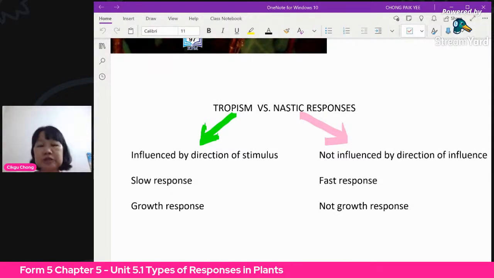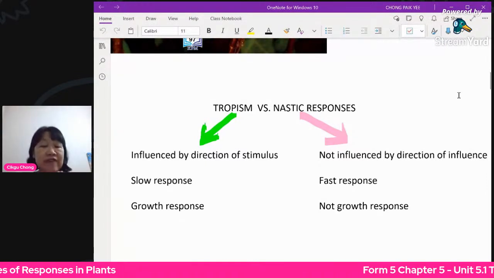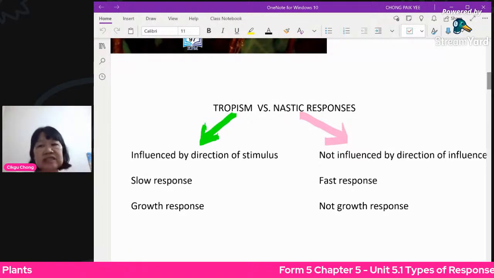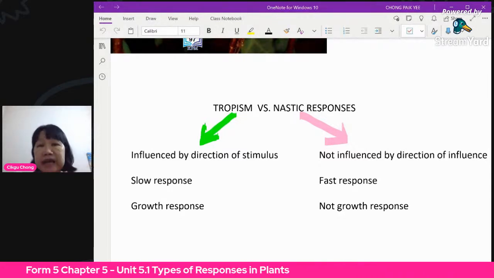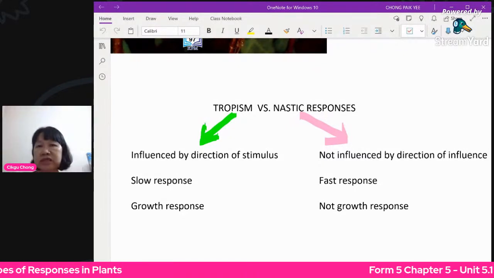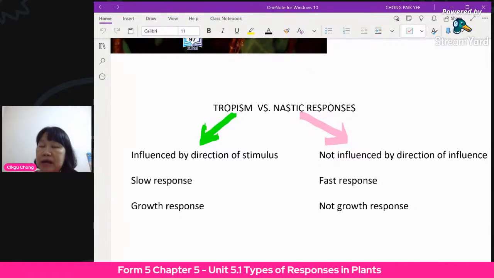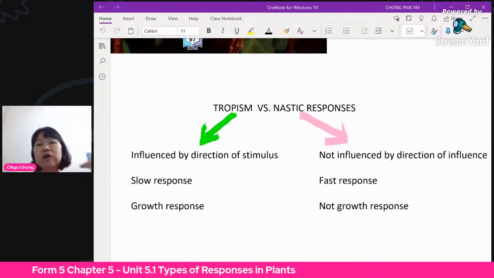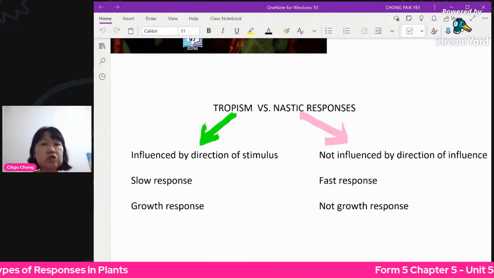Okay, another difference is whether it is a slow response or a fast response. For tropism, because it's a growth response, growth is 成长, all right? So it actually goes very slowly. You will see the cells multiplying gradually, and you do not see it overnight. It's not instant. So it takes a long time for the growing to take place. So therefore, it's actually growing towards the stimulus, or going away from the stimulus. Okay, so tropism is a slow response.